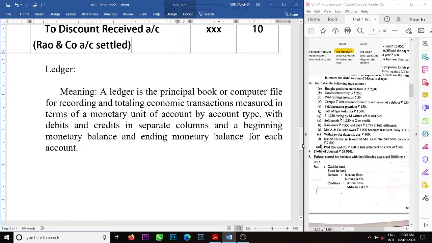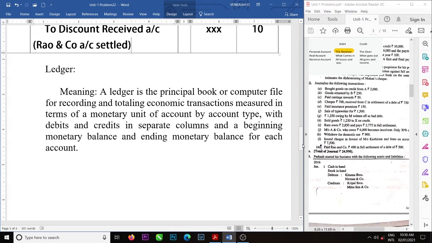That place is called a ledger. We have to open a separate ledger with the columns of date, particulars, JF number, and debit, and date, particulars, JF number, and credit, and we have to post the related items in that particular ledger.